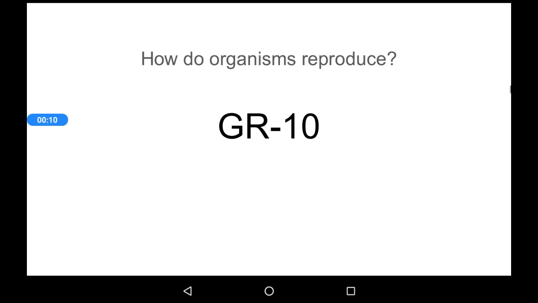A very interesting topic and interesting chapter. And the topics to be covered in this chapter are the introductory part. What is reproduction? Why is reproduction necessary? Types of reproduction, that is asexual and sexual reproduction, reproductive health and family planning.